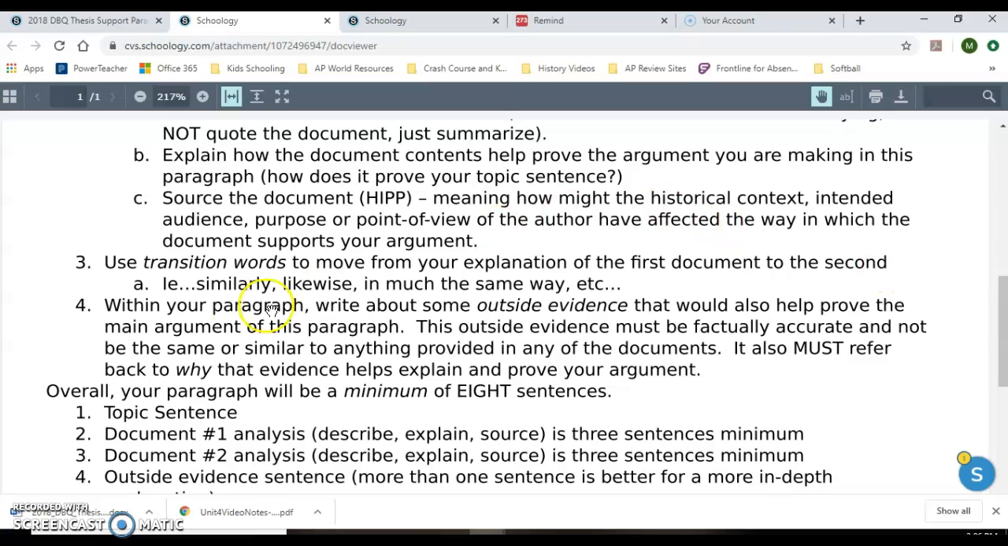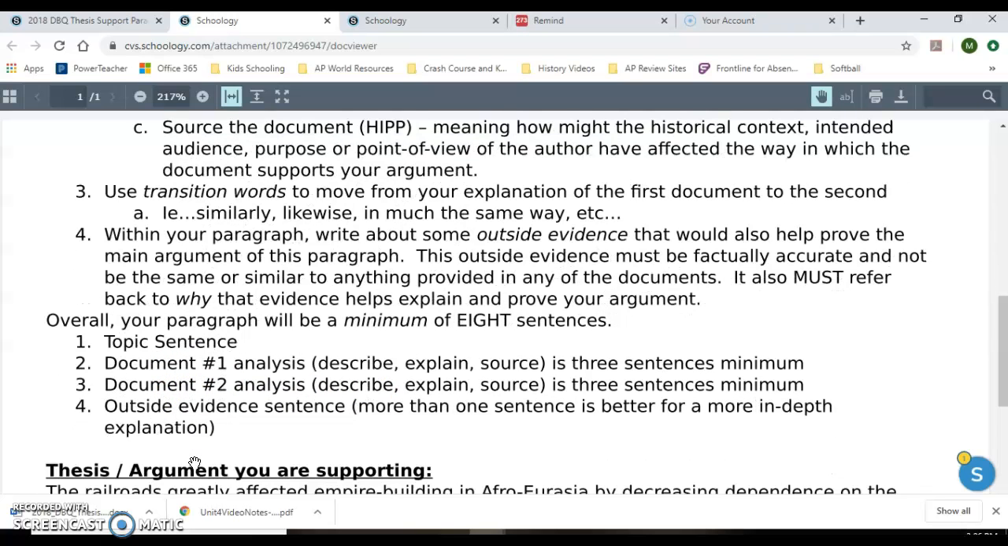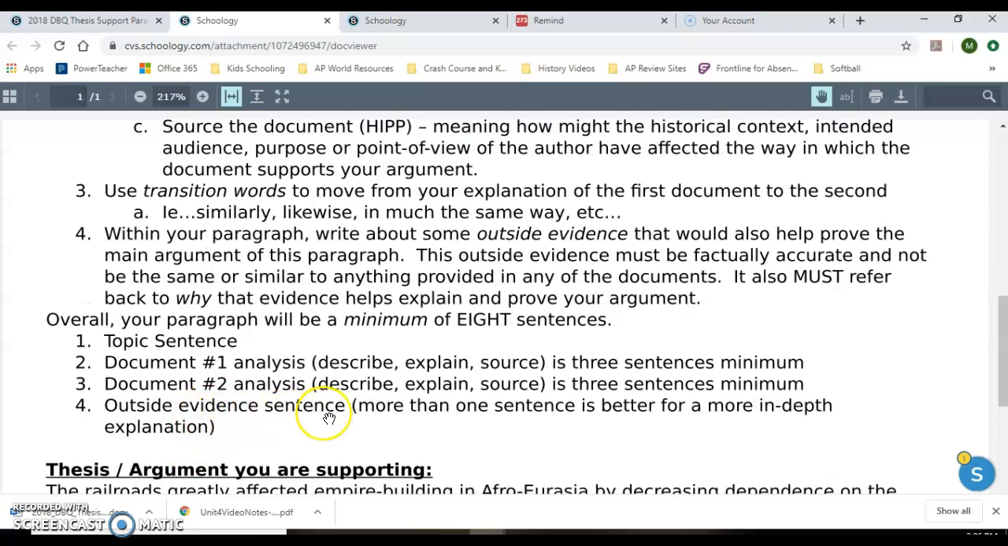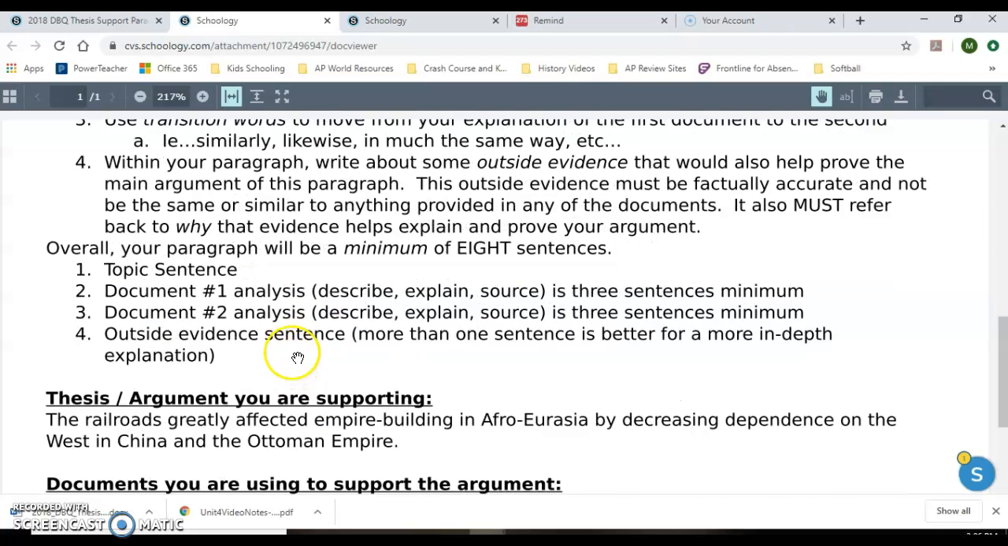So overall, your paragraph is going to be a minimum of 8 sentences. Your topic sentence, then each document is going to be at least 3 sentences: 1 to describe the document, 1 to explain how it supports your argument, and 1 to source it. So 1, 2, 3, 4. Document 2 is sentences 5, 6, and 7. And then at least 1 sentence of outside evidence. It probably is better to have more than 1. So we're looking at an 8 to 10 sentence paragraph here. These are pretty analytical and thorough. You want to make sure you're taking your time.